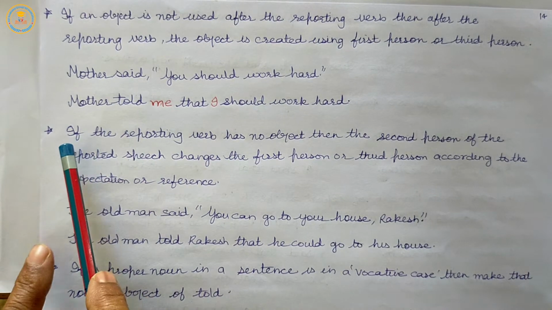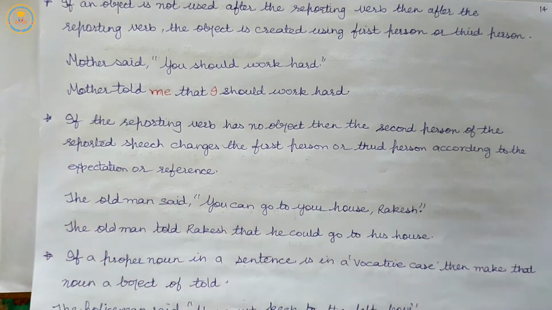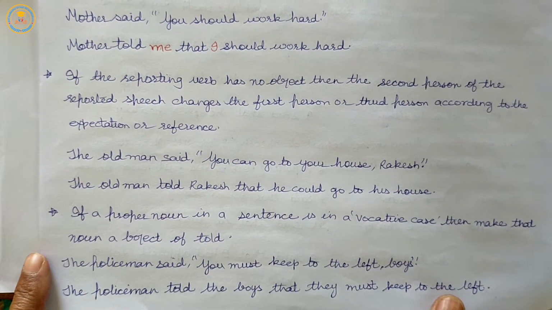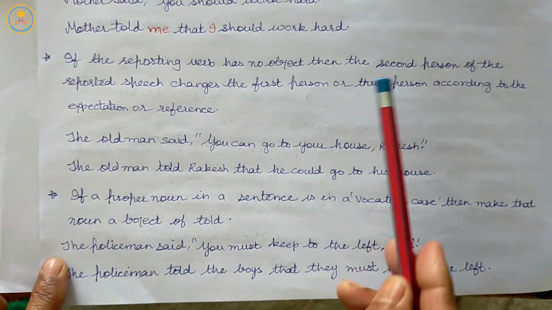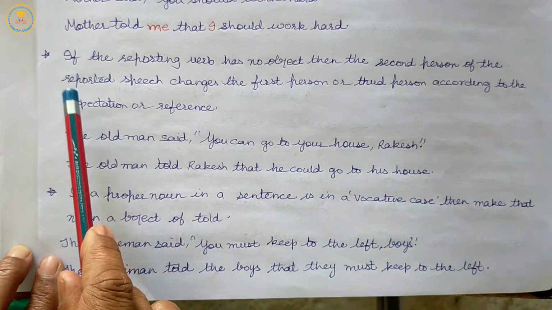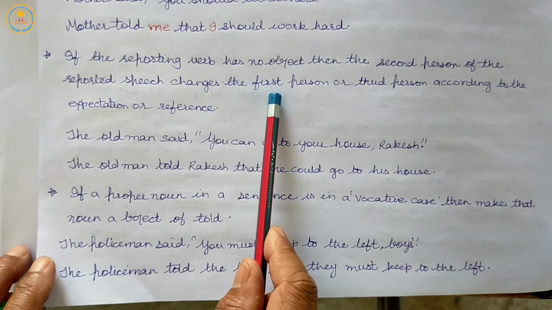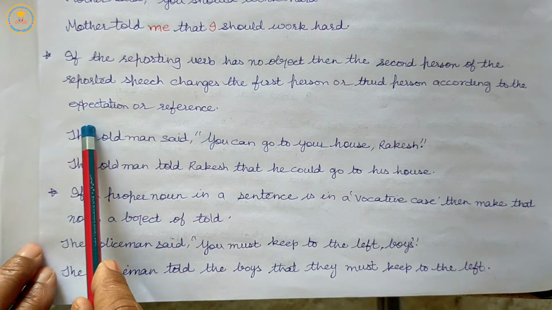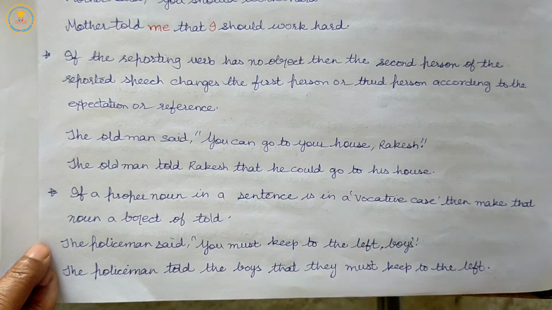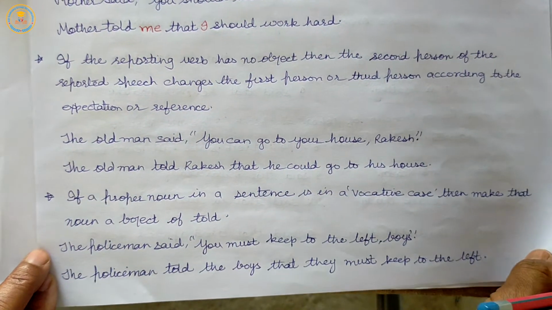Second key point: if the reporting verb has no object, then the second person of the reported speech changes to the first person or the third person according to the expectations or reference. Listen.